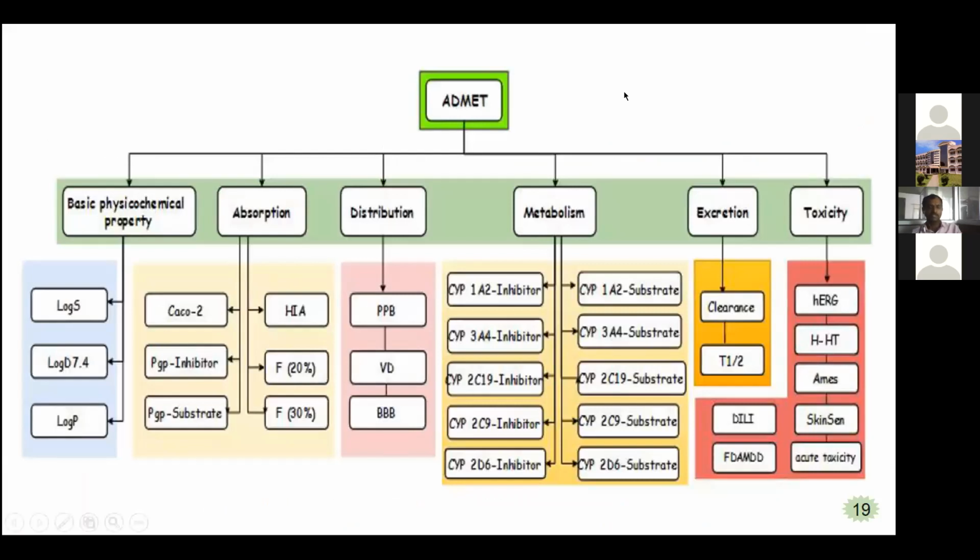Mostly we are estimating in the different ADMET tools the basic physicochemical properties, absorption properties, that is Caco-2 cell permeability, P-glycoprotein inhibitor or substrate, human intestinal absorption and bioavailability, and distribution, volume of distribution, protein binding, and blood-brain barrier permeability, and metabolism related to the cytochrome P450 enzymes, and for excretion we can observe the clearance and half-life. And in toxicity we are finding the different toxicities in the different tools, not only those mentioned in this slide, so different other toxicities also we can estimate by using the different ADMET tools.